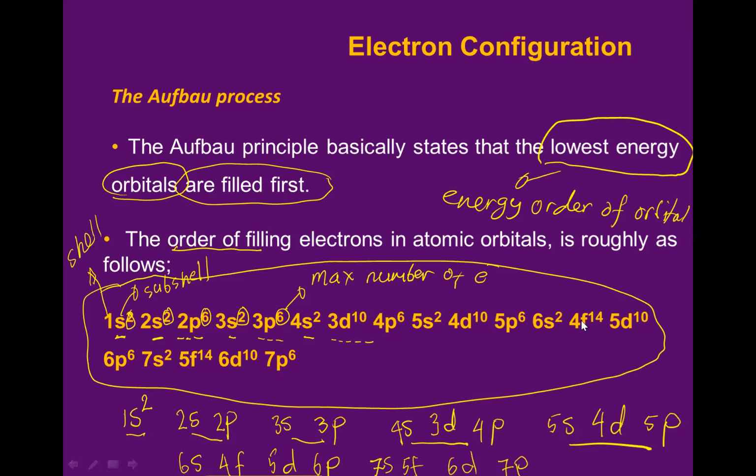F has 7 orbital, so the maximum number of electron will be 14. Okay, is it clear? Di sini dulu, up to here. Do you have any question? Okay, clear? Can we move?